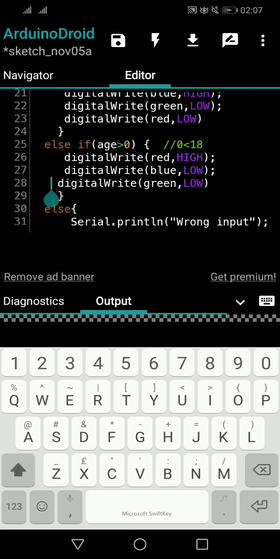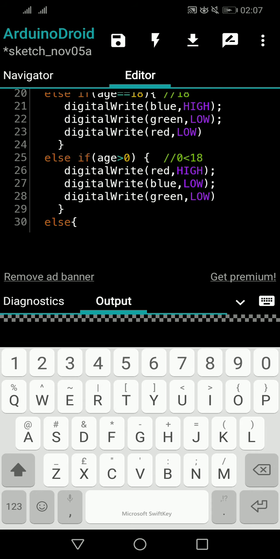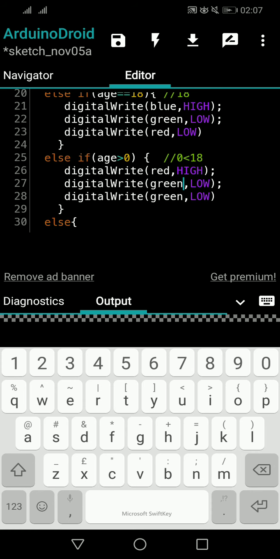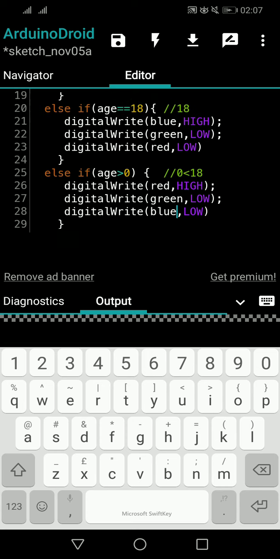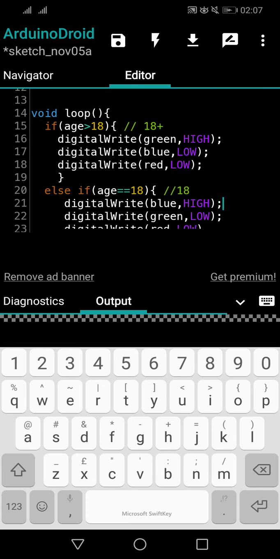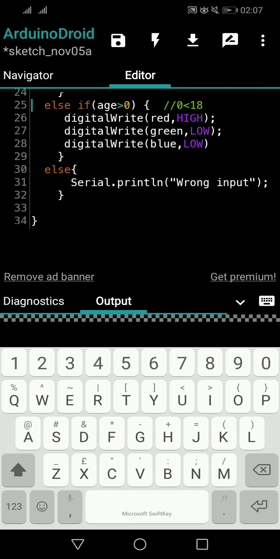So here red is on, so green and blue have to be off. That's fine, right? Blue is low, green is low. So I have to change the order again, green and blue. So when a guy who is not allowed comes now, maybe the last guy's light is on. So the guy who is not allowed is coming, and he is giving an input.